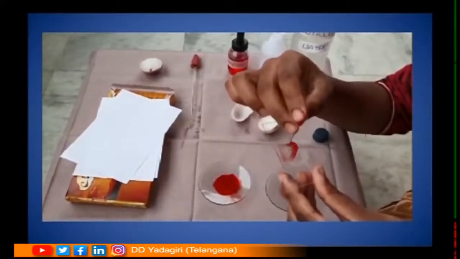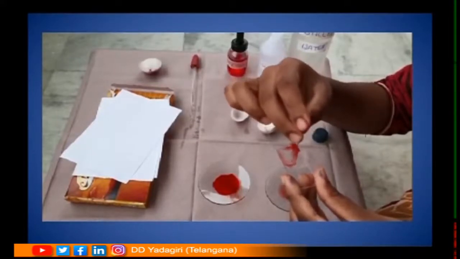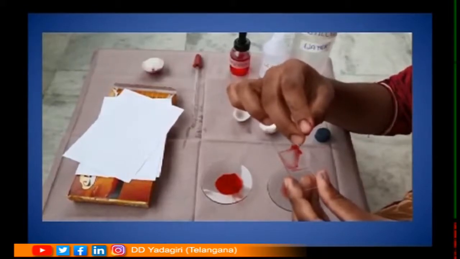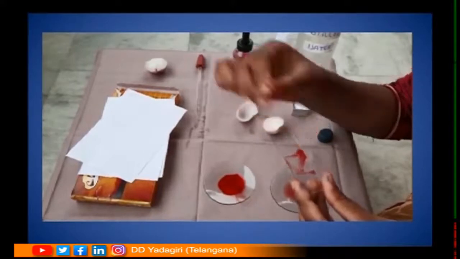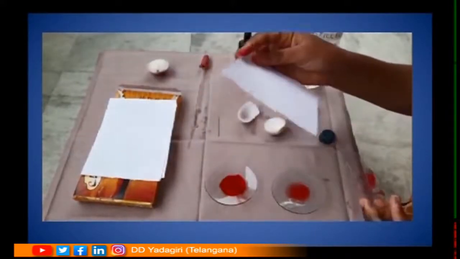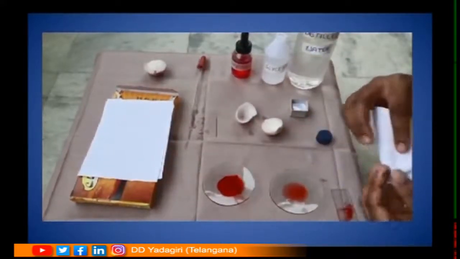You can use a needle to move it. Now the glass slide is ready. Excessive liquid can be removed by using the blotting paper.